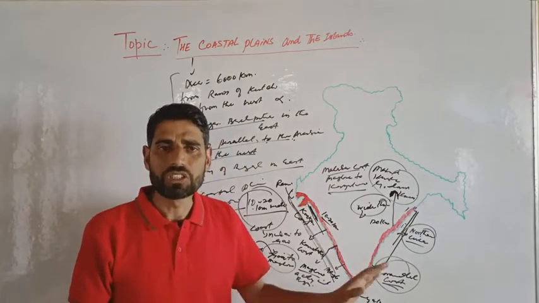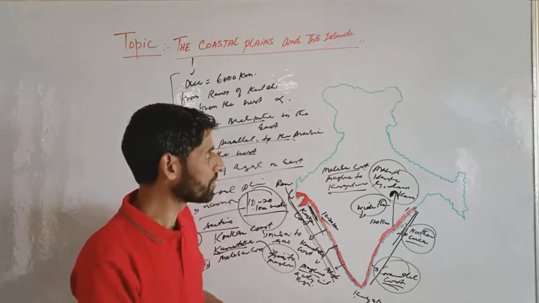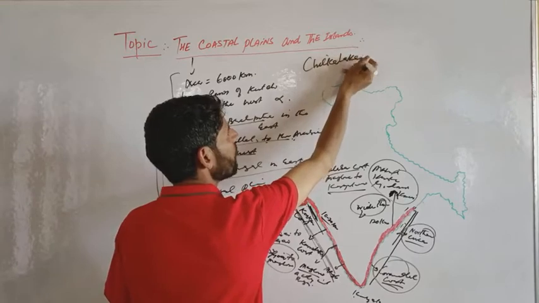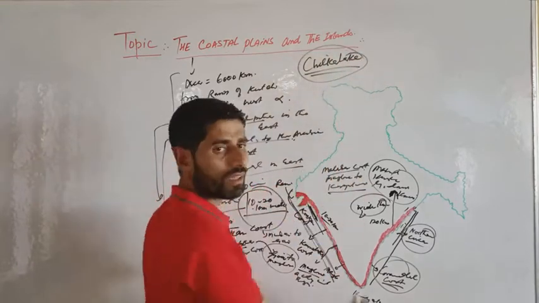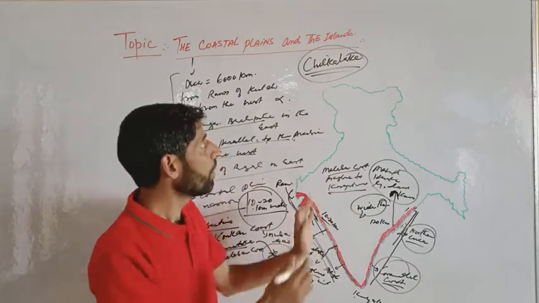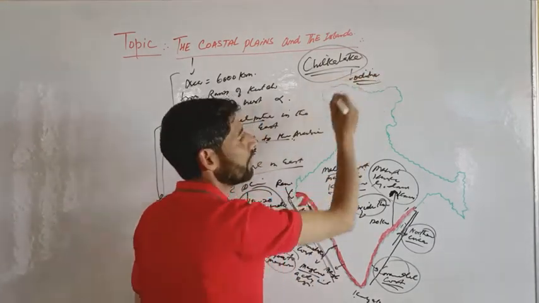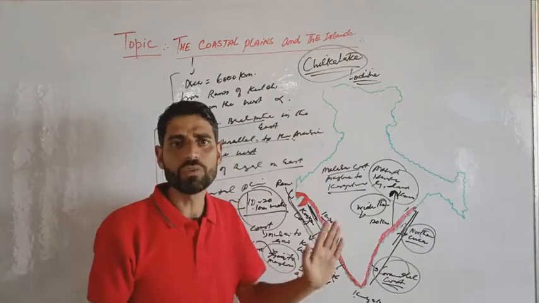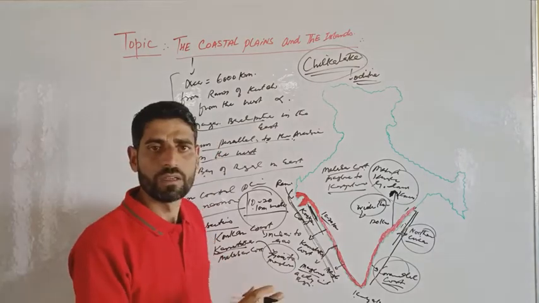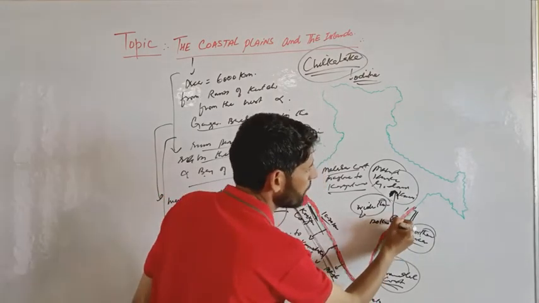So we see that Chilka is the largest saltwater lake in India, remember. Chilka Lake is in Odisha. Where is it? In Odisha, okay? It is located in the south of the Mahanadi Delta. Here is Chilka Lake.